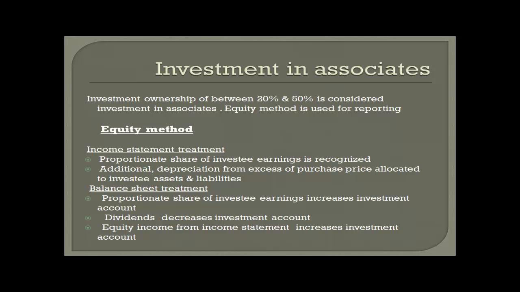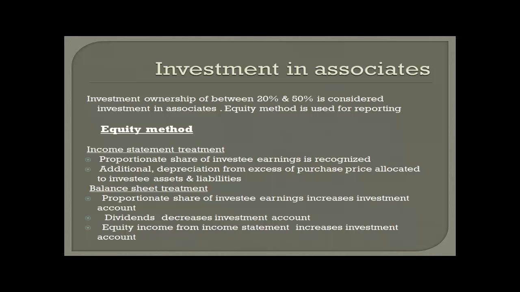In subsequent periods, the investor recognizes expenses based on the excess amounts assigned to the investee's assets and liabilities. The expense is recognized consistent with the investee's recognition of expenses. For example, the investor might recognize additional depreciation as a result of the fair value allocation of the purchase price to the investee's fixed assets. So we might be required to adjust that as well. It is important to note that purchase price allocation to the investee's assets and liabilities is included in the investor's balance sheet, not the investee's. In addition, the additional expenses that result from the assigned amount are not recognized in the investee's income statement.